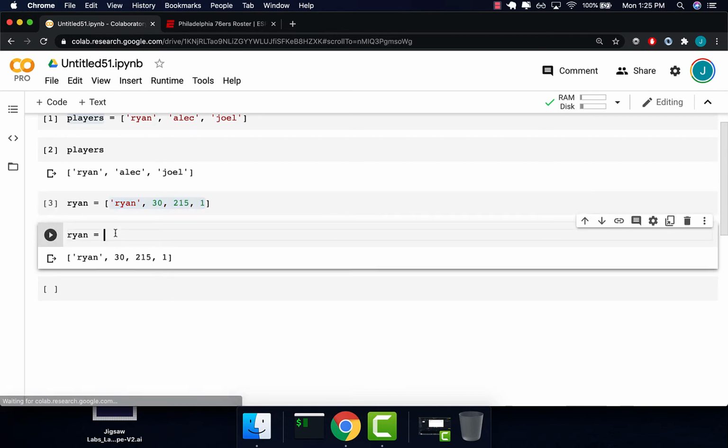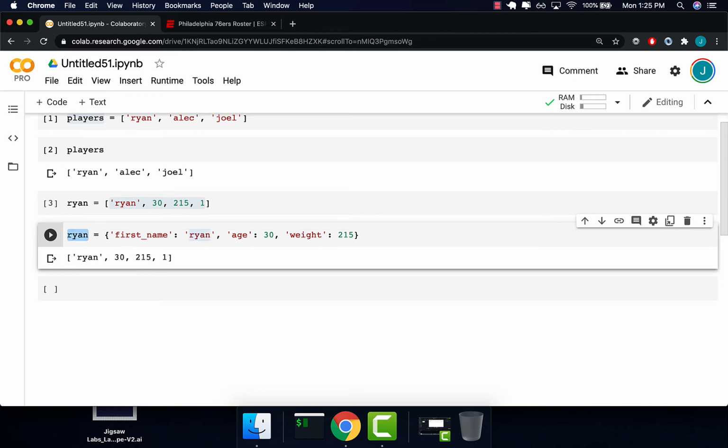And we do that with a dictionary. Notice I'm going to use the squiggly brackets now. And I'm going to say first name, colon, then the value, Ryan. Now I'm going to say age, colon, his age, 30. Let's do one more. Weight, colon, 215.